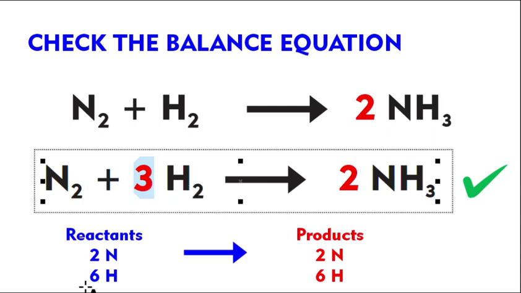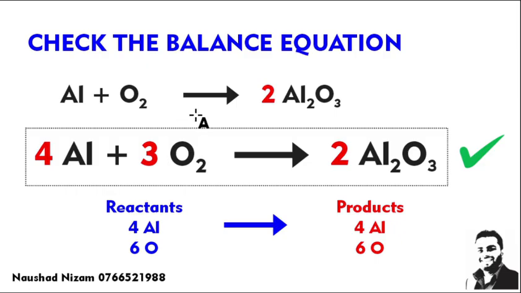So here 6 hydrogen, 2 nitrogens. These 2 belong to both 2 nitrogen and 6 hydrogen. So this is the balanced equation. Similarly, you can write it for aluminium when it is heated in oxygen.